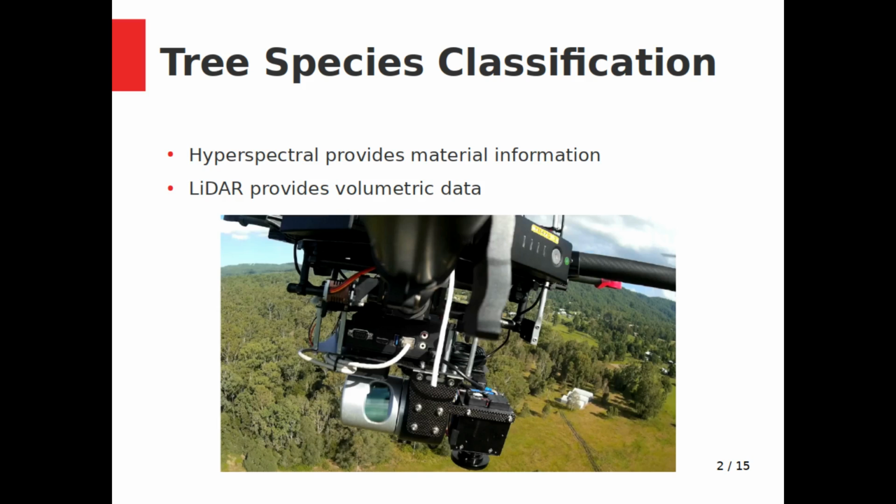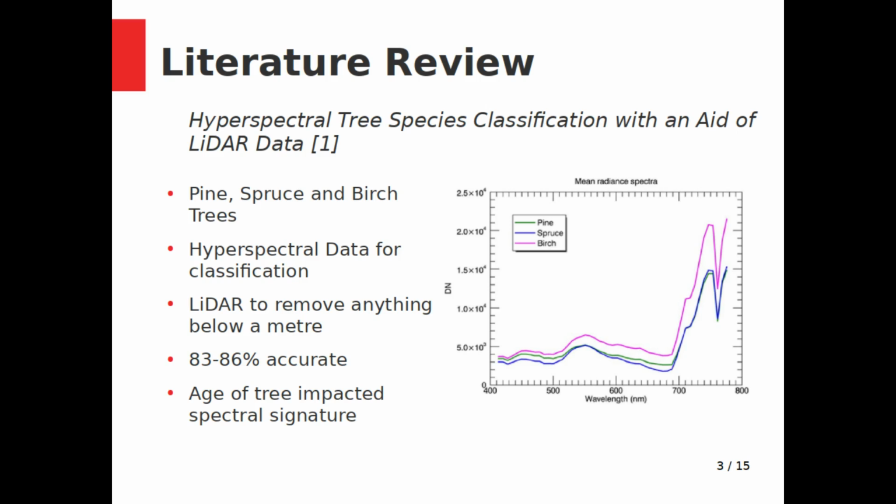Tree species classification has been attempted a number of times, with new methods continuously being proposed. The following is an overview of the most notable findings. Rudgett et al. attempted to use hyperspectral and LiDAR information to discriminate between spruce, pine, and birch trees. They were able to obtain an 83 to 86% correct classification. They found that the age of a tree had a meaningful impact on its spectral signature to the point where it led to significant misclassifications.